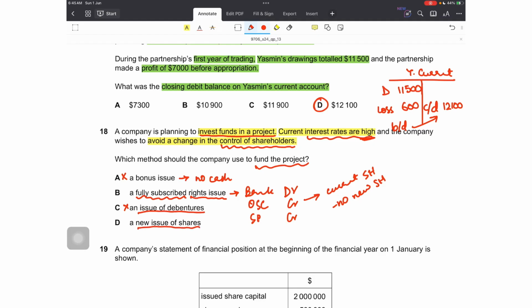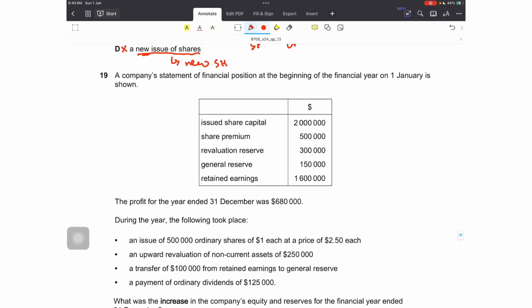Option D is a new issue of shares. This again fulfills one condition, that interest rates won't be involved because the return to shareholders is in the form of dividends and that are discretionary. But a new issue of shares would bring in new shareholders, and that would dilute the shareholdings of the current shareholders. So this is again a no. So the most feasible option at the moment is option B, as no new shareholders would come in the business and no interest rates would also be involved.